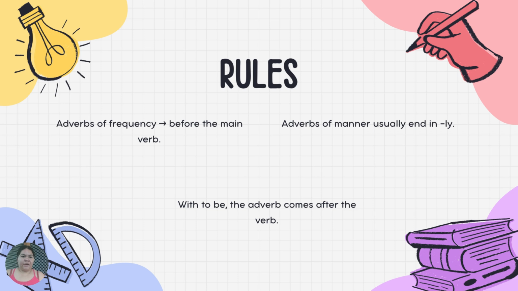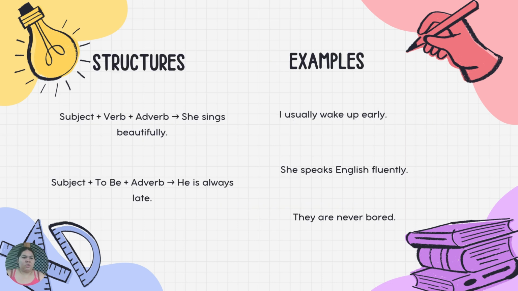Rules: adverbs of frequency go before the main verb; with to be, the adverb comes after the verb. Adverbs of manner usually end in ly. The structure: subject plus verb plus adverb. The thing's beautiful. Subject plus be plus adverb.